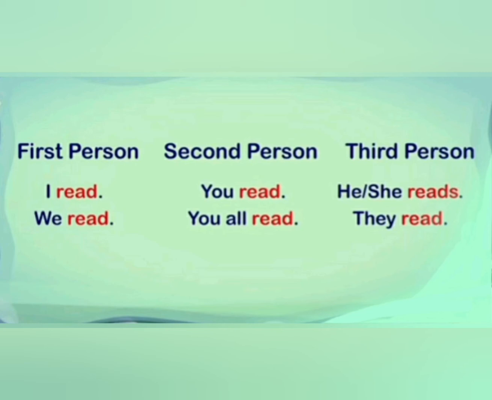As the chart shows, I read, we read, you all read, he, she reads, they read. Here, I and you are considered as a plural subject.